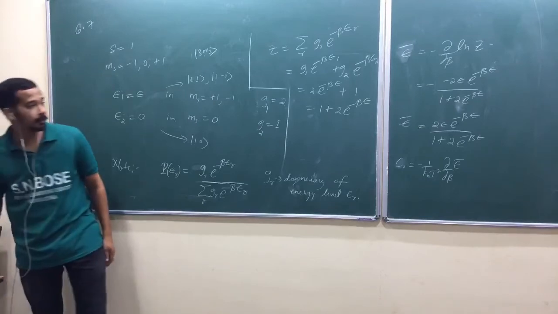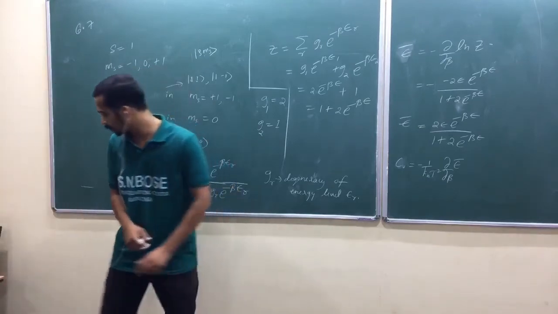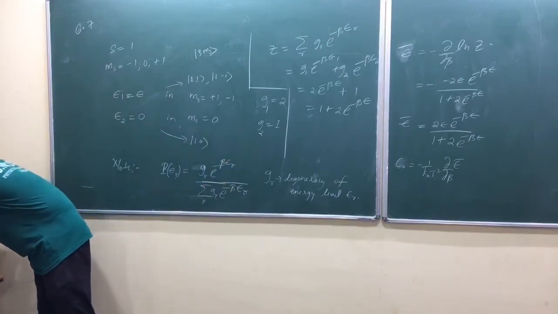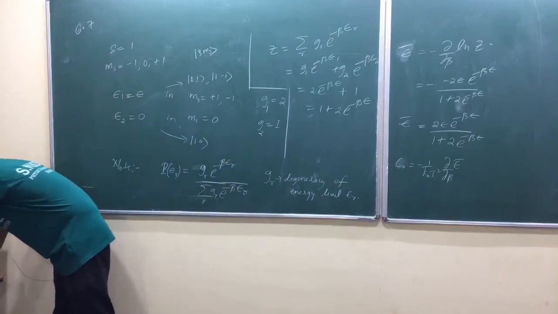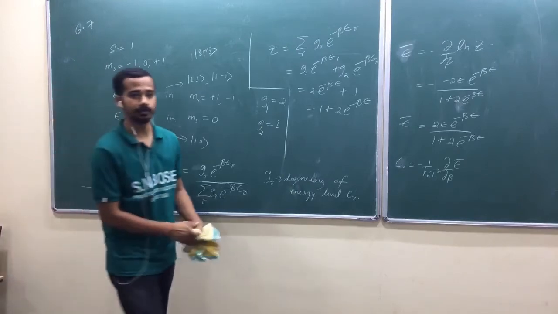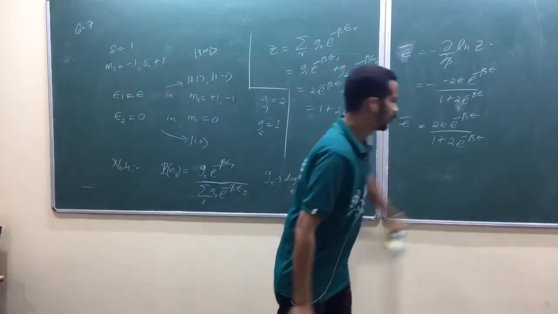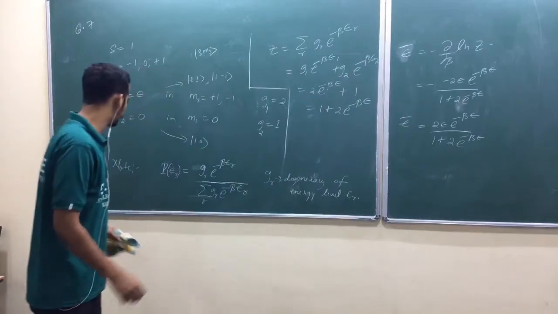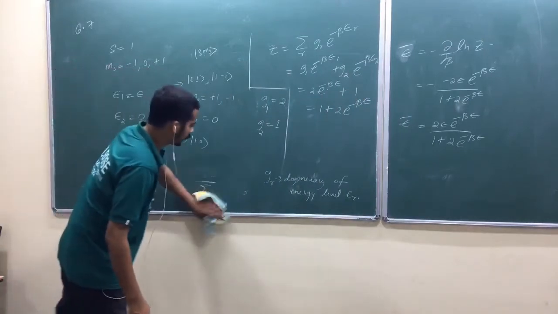Yeah, find entropy also. Okay, I don't know whether he asked specific heat or not. I just found he asked entropy, not specific heat. Okay, yeah, whatever. Do both of them. Find all physical quantities.